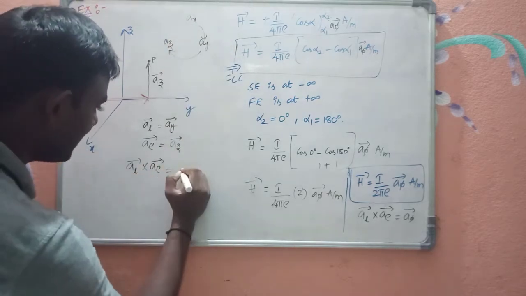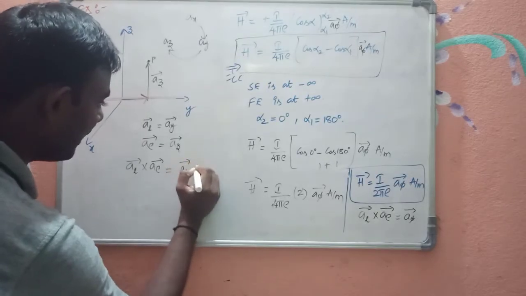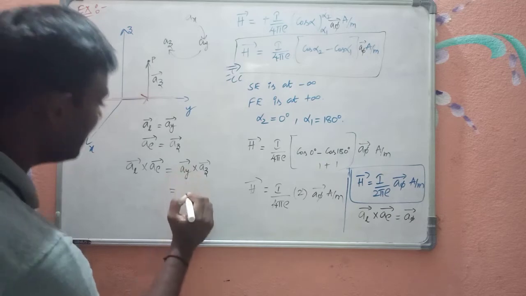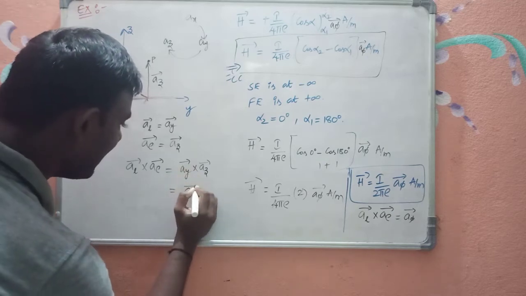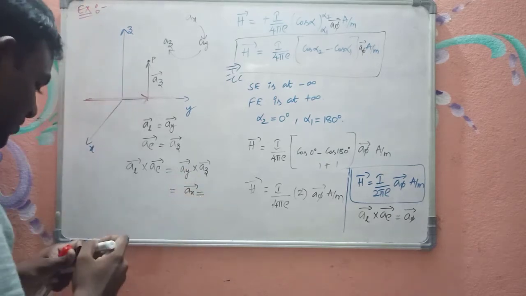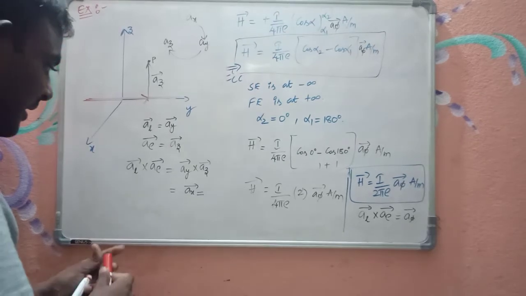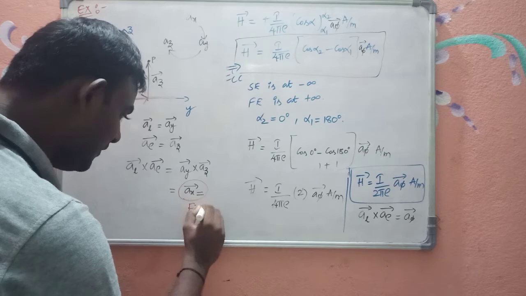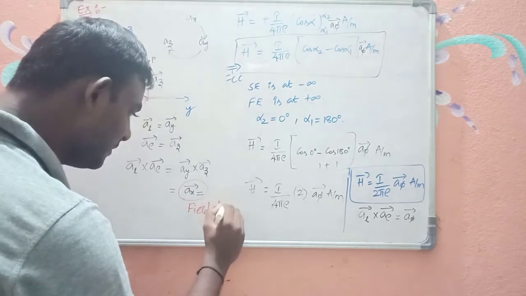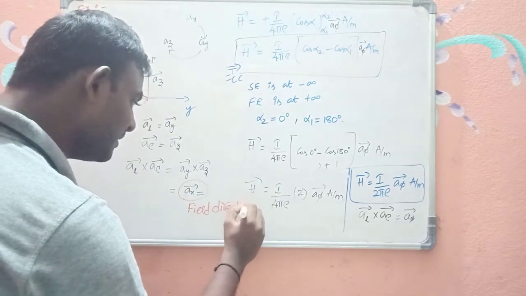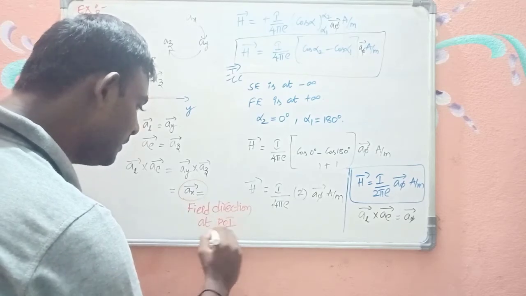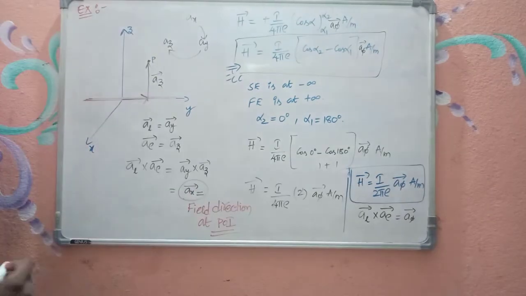So AL bar cross A rho bar is nothing but AY bar cross AZ bar, which is AX bar. It gives us the field direction at point of interest.